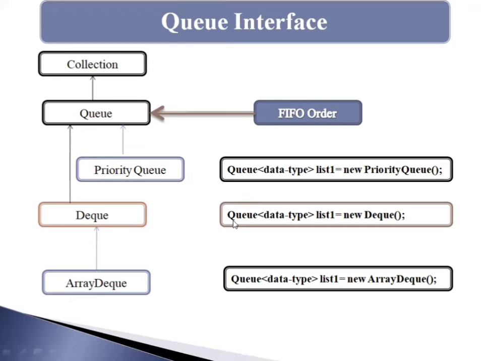So you can also create a queue data type and list, and then new DQ methods. This is the syntax for creating a DQ type of list, then ArrayDeque. The ArrayDeque class implements the Deque interface, which facilitates us to use the DQ. And unlike queue, we can add or delete an element from within.